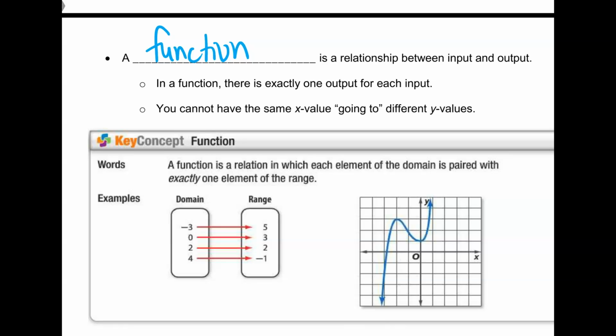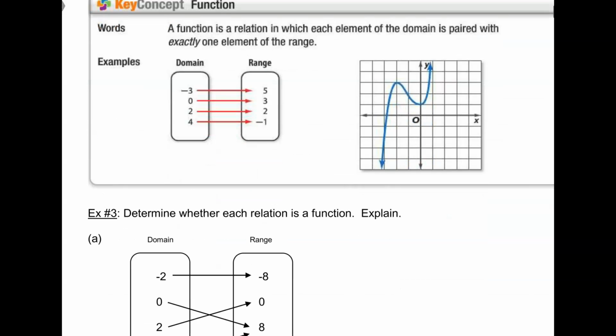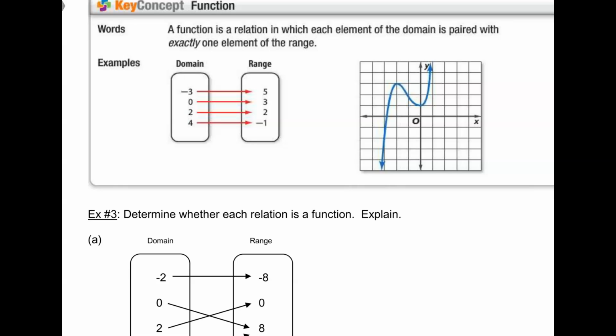In a function, there's exactly one output for each input. You cannot have the same x value going to different y values. So a function is a relation in which every element of the domain, the x, is paired with one of the range. So remember the mapping earlier, we had two x's going to the same y? That would not be a function. Each x can only go to one y.